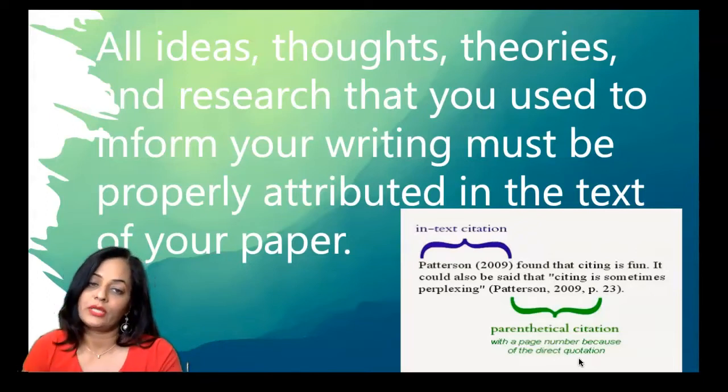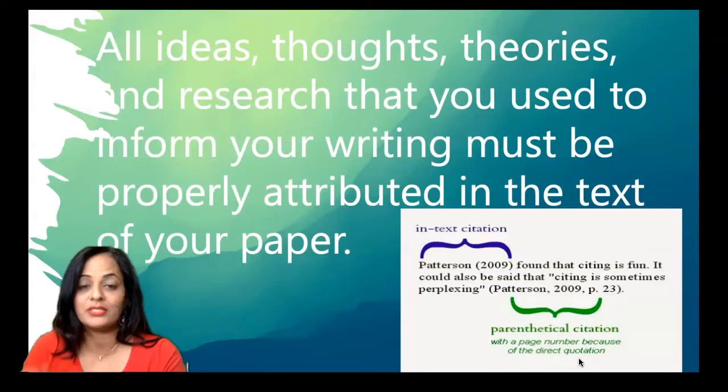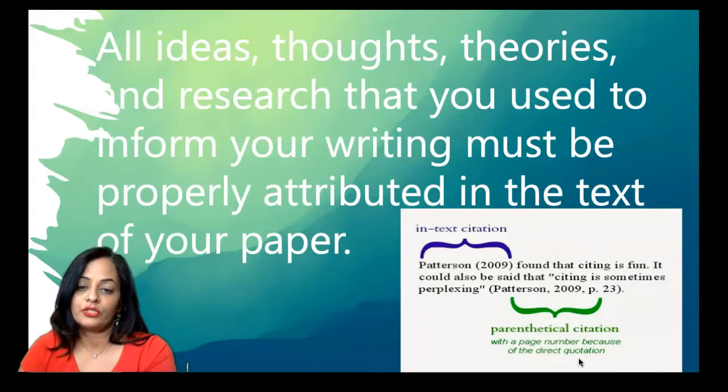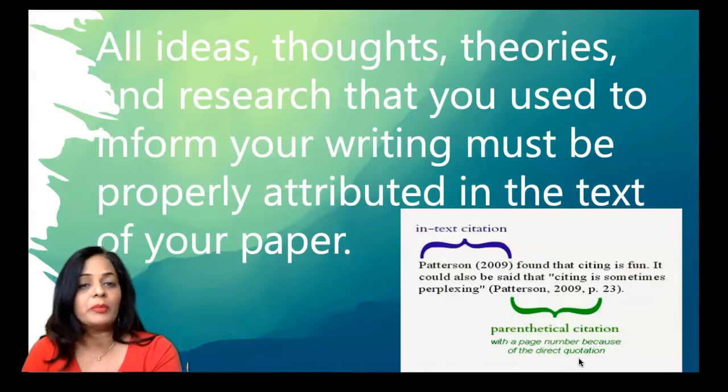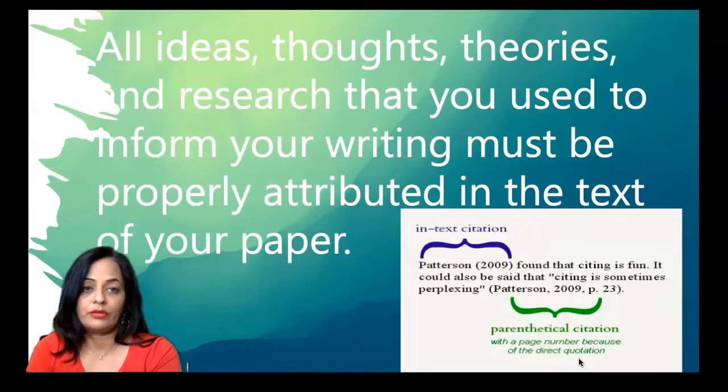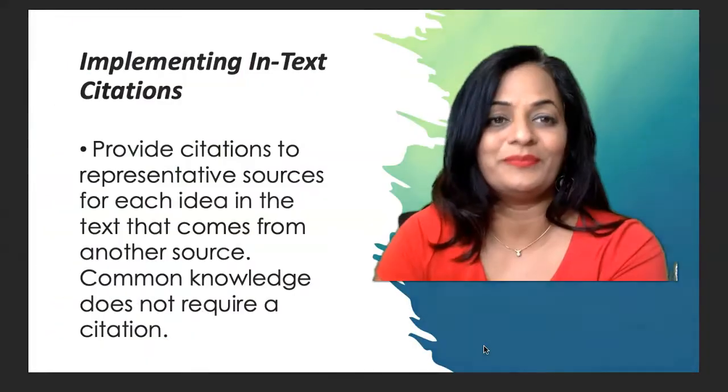So there are two places that you cite. One is called in-text citation, which is inside your text, and one is called references. That is after you have finished your paper, writing your essay, you put it at the end with all the information of author, the year of publication, the article name, publisher information, and everything goes in your references. But in your in-text citation, you only put author and year. And it depends what kind of citation you have. So depending on that, we would be learning how to put your in-text citations in APA 7th edition.